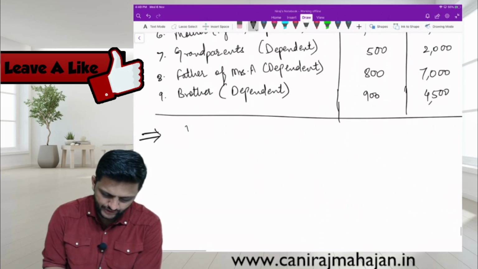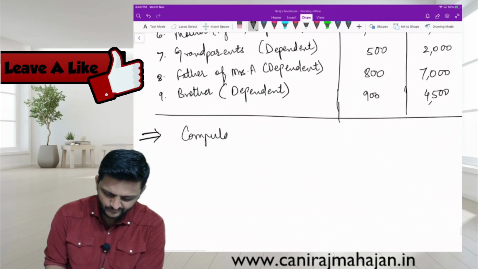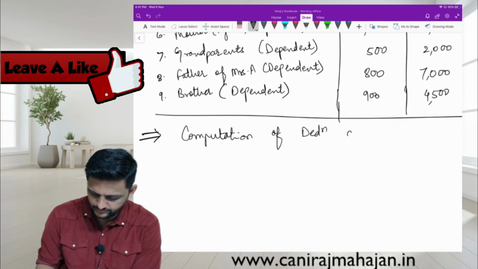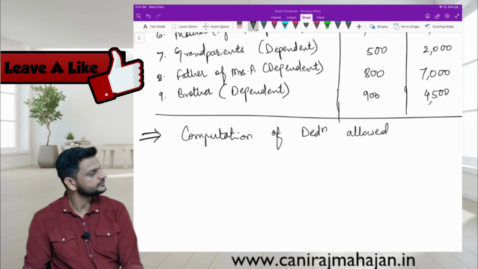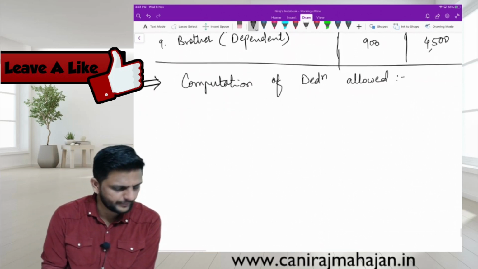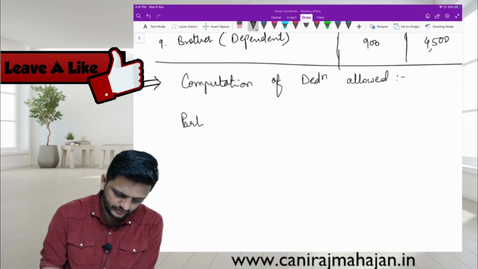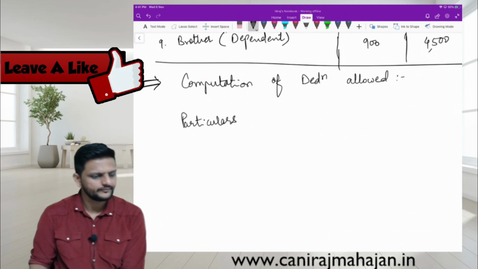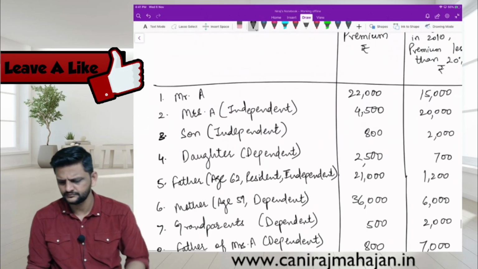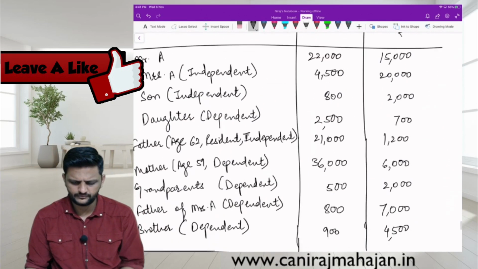Next line. Computation of deductions allowed. Fine. Again, we write down your particulars. Medical, no?